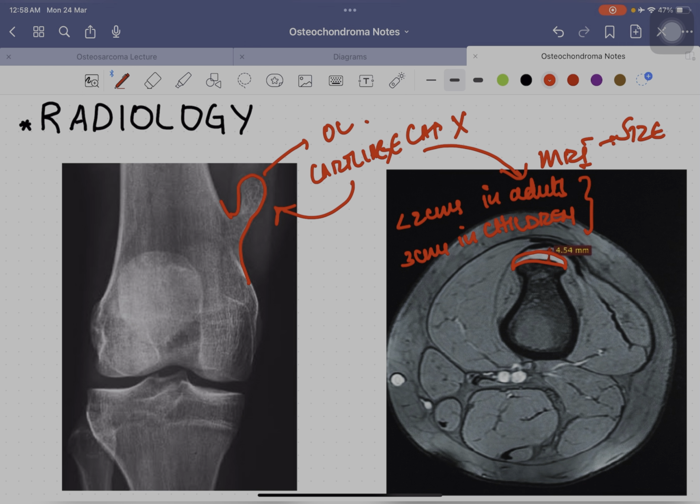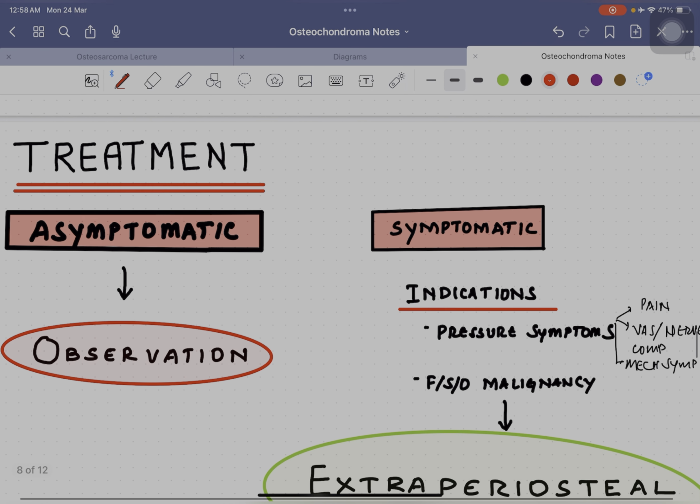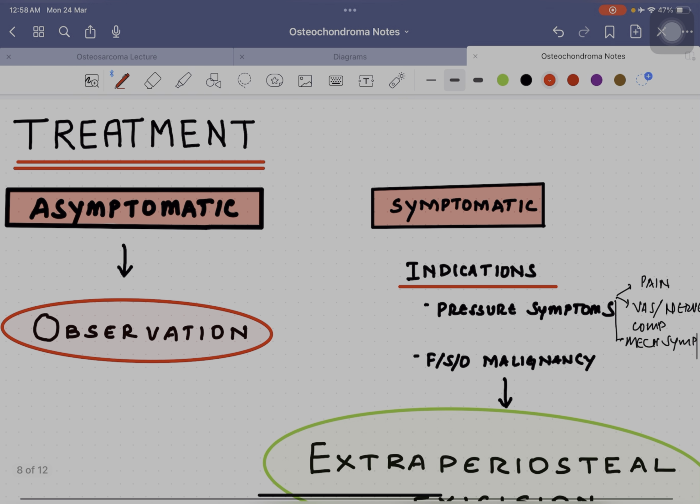So whenever you see the cartilage cap is more than 2 centimeters in adults and more than 3 centimeters in children, it is suggestive of malignancy or conversion into chondrosarcoma. So it is very imperative to take an MRI for all the patients just to identify the cartilage cap thickness and know whether the patient is undergoing any malignant transformation or not.